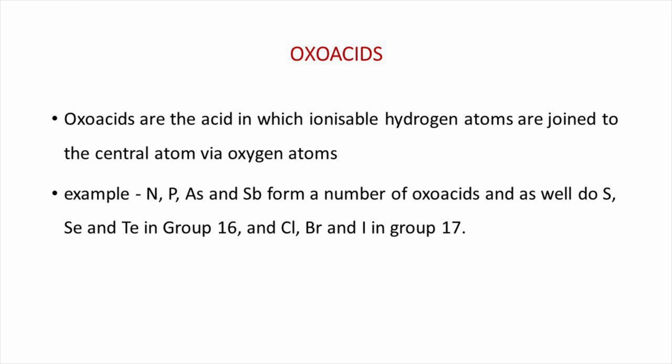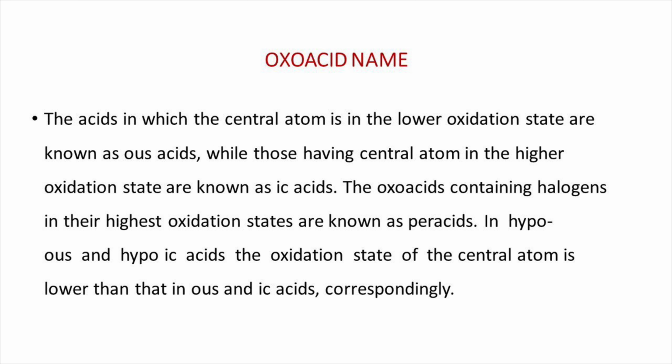For example, nitrogen, phosphorus, arsenic and antimony form a number of oxo acids, and so do sulfur, selenium and tellurium in group 16 and chlorine, bromine and iodine in group 17. An element forms a number of oxo acids in different oxidation states. Then how do you name them?